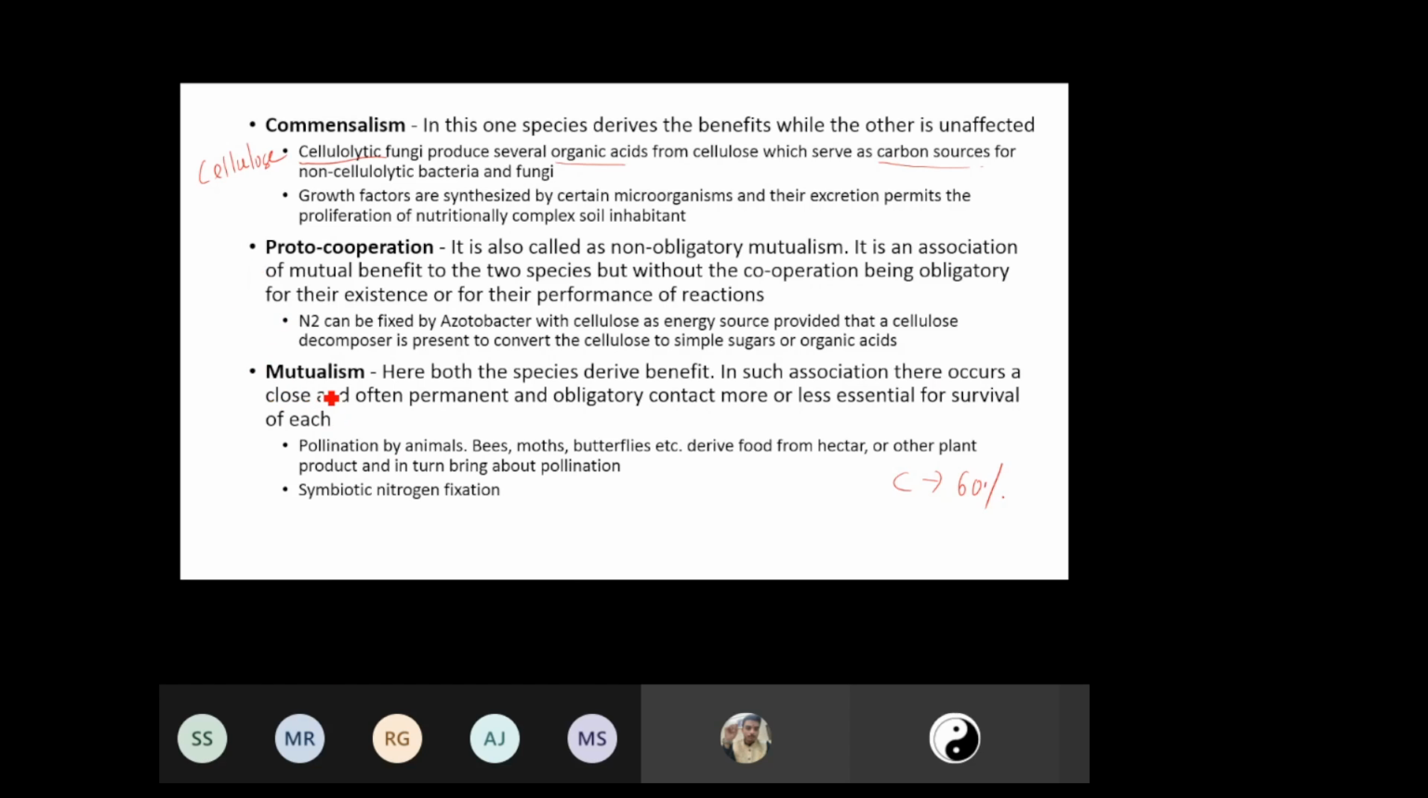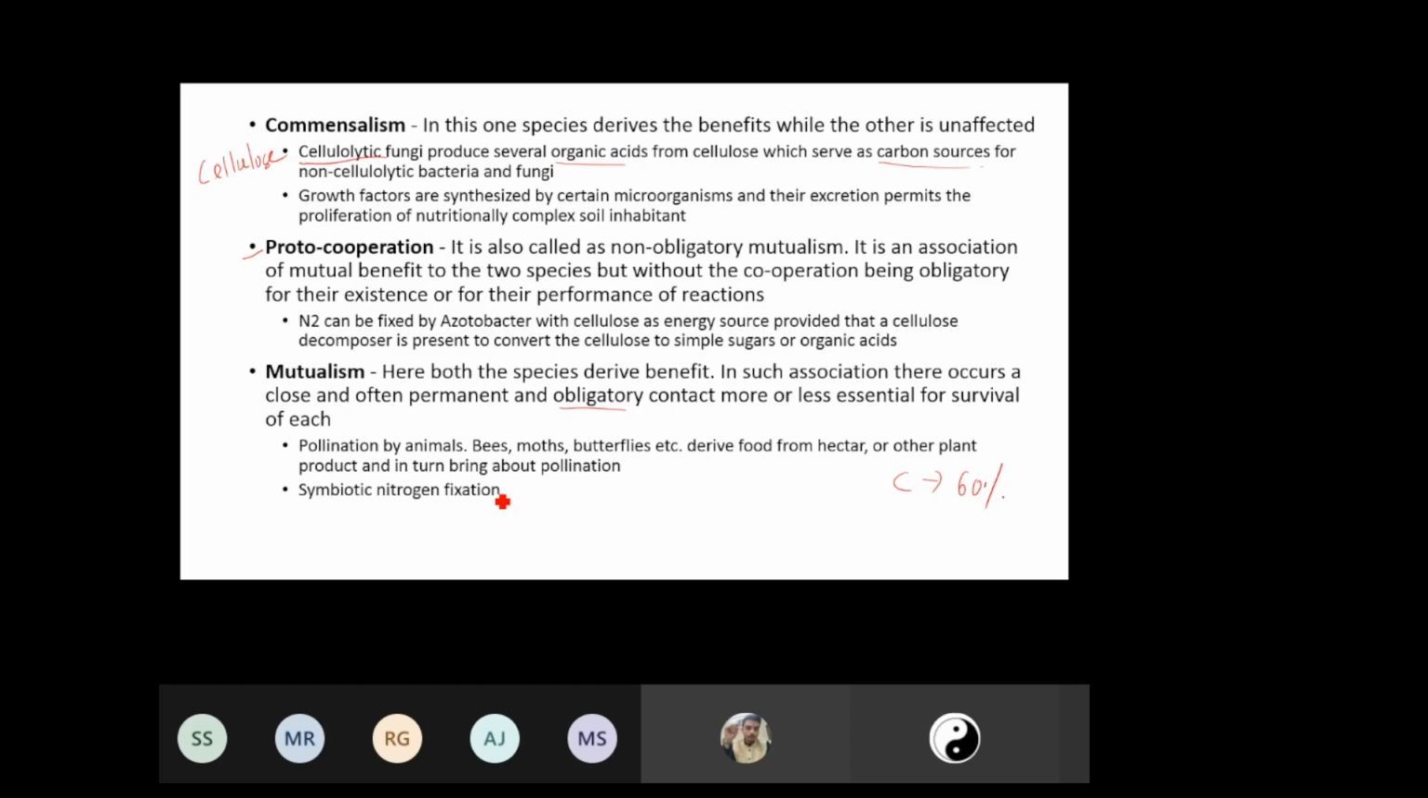And then we have mutualism, where both the organisms, both the species, derive benefit through the activity of one another. So in this type of association, there's a close and often permanent and obligatory relationship. So here we have non-obligatory in proto-cooperation. In mutualism, we have obligatory requirement. For example, symbiosis, and someone said symbiosis, so that's also part of mutualism.